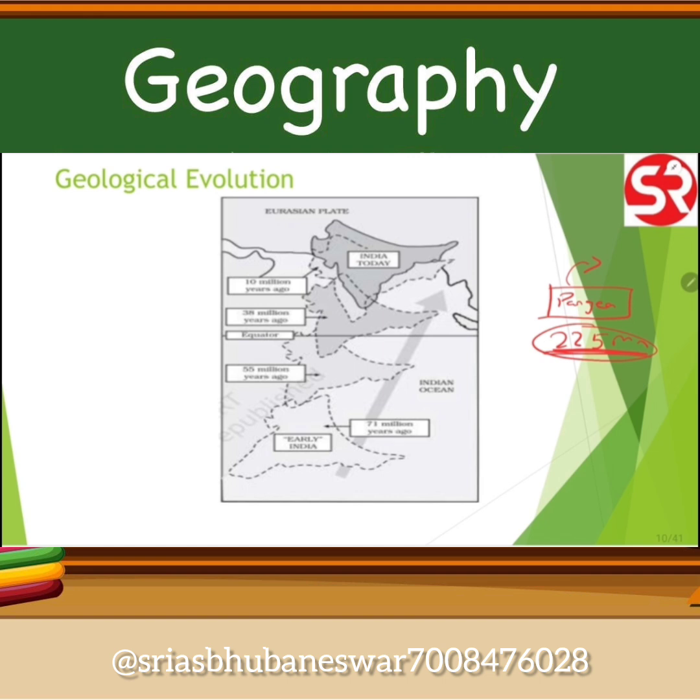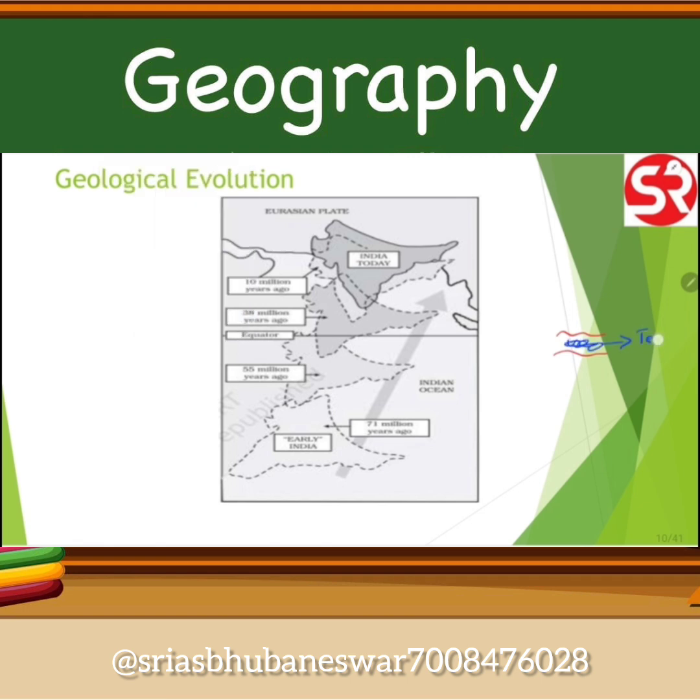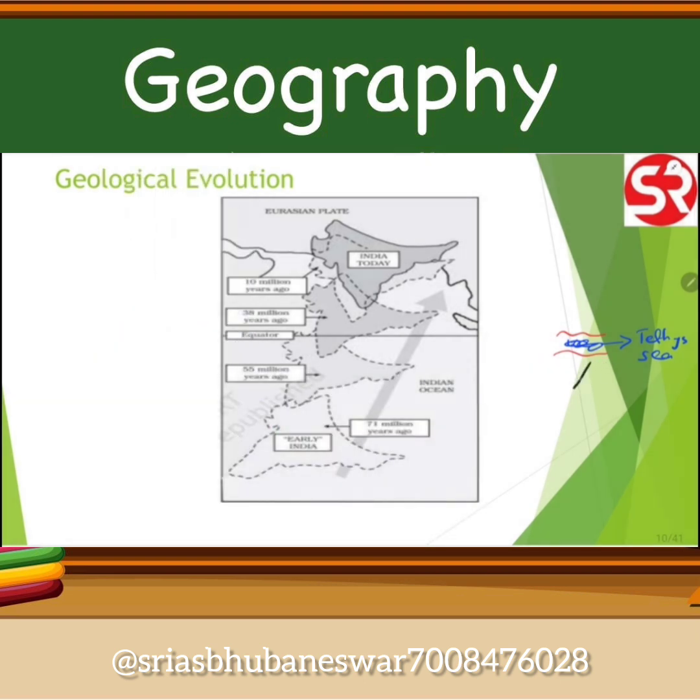Right now we are going to concern ourselves with how peninsular India moved. As we saw, about 225 million years ago, Pangaea divided into Laurasia and Gondwana land, and in between these two lands formed a sea called the Tethys Sea, towards the south of which we had peninsular India. It was far south, around 50 degrees south latitude. And by about 200 million years ago, this part started moving northwards.